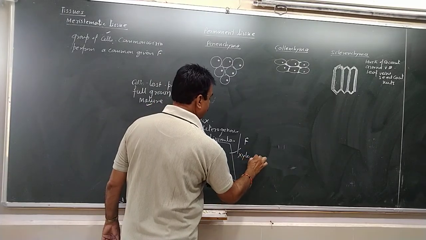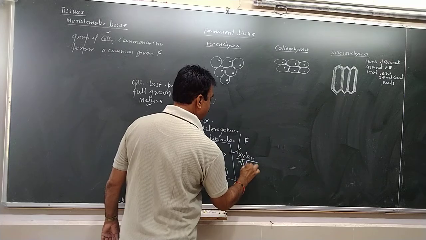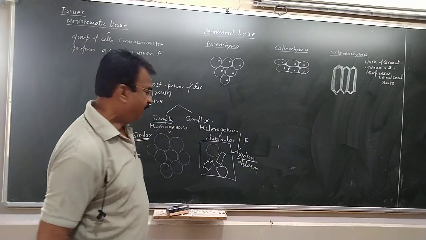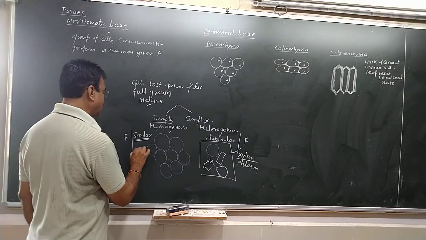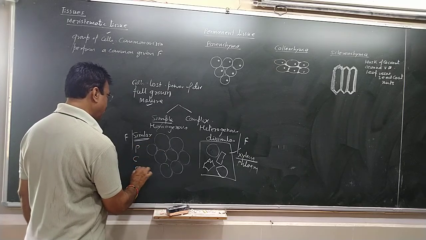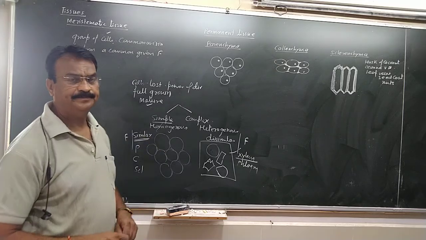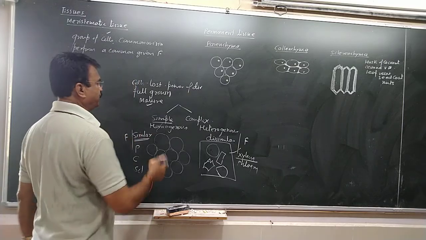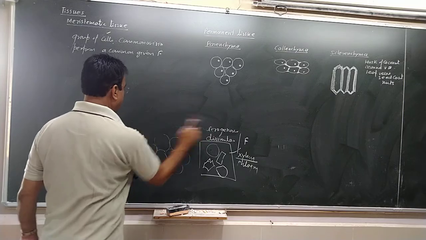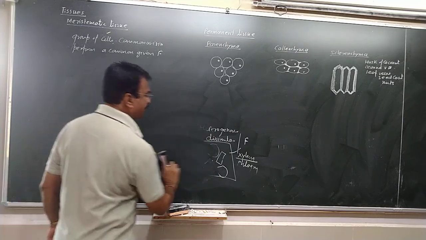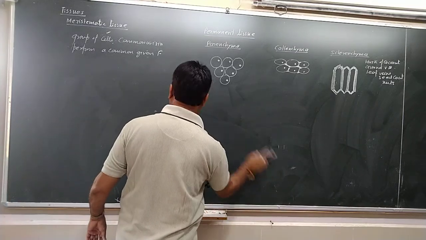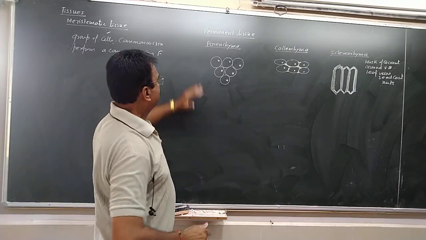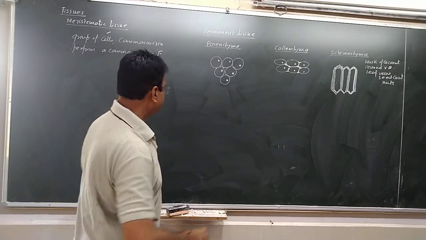Examples are xylem and phloem. Xylem is water conducting tissue and phloem is food conducting tissue. And simple permanent tissue has parenchyma, collenchyma and sclerenchyma. So now we see the simple permanent tissue. Permanent tissues are the tissues which are made up of cells which have lost the power of division. This is parenchyma.